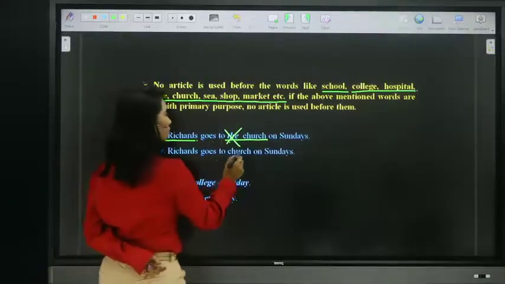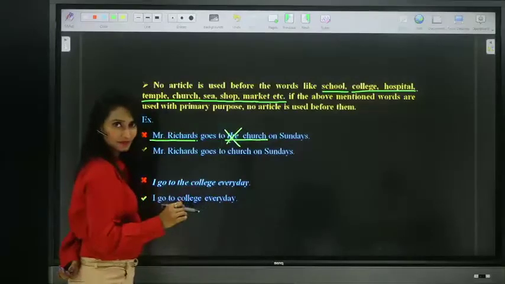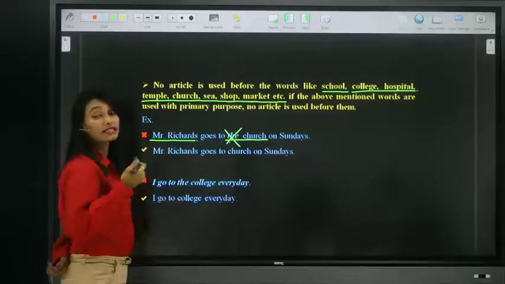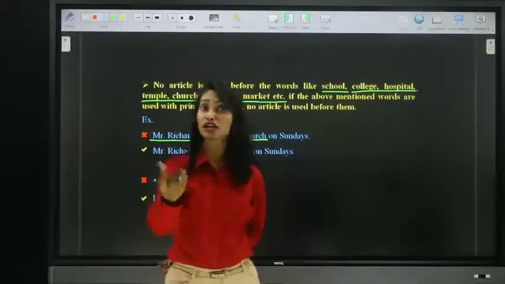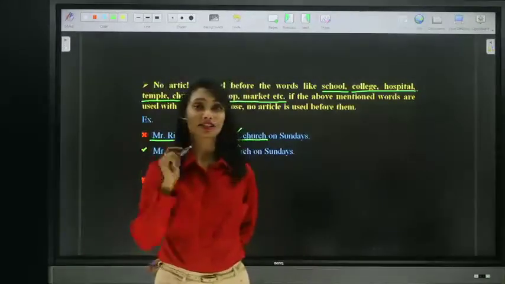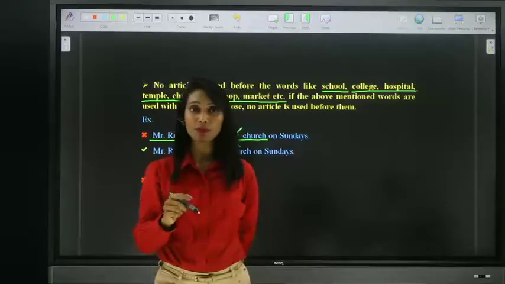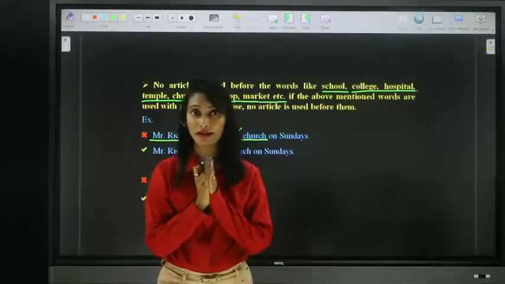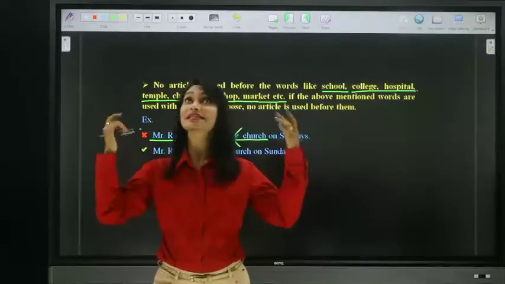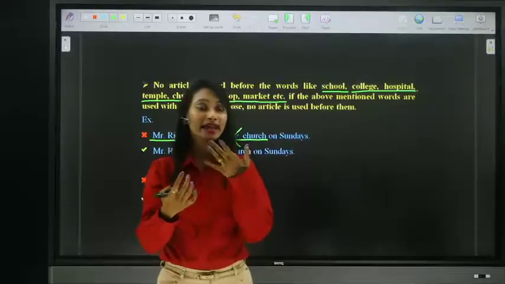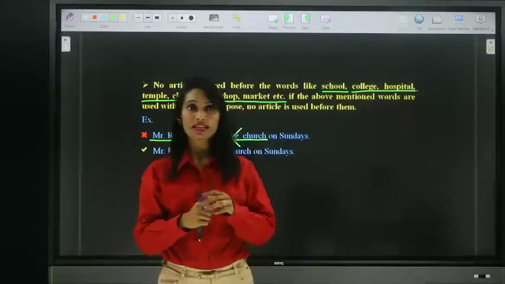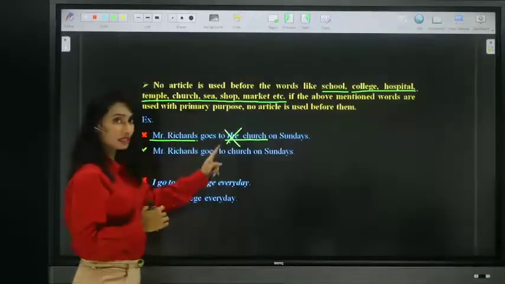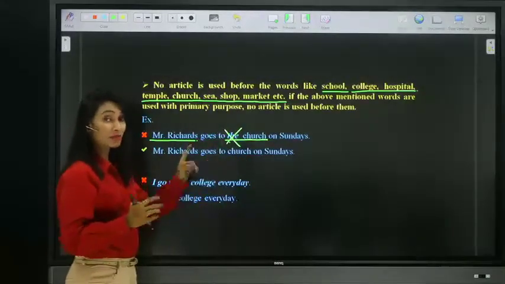Richards goes to church on Sundays. Like if you are talking in secondary purpose, last Sunday I went to the church to see the architecture. There my primary purpose is not visiting the church for praying. My primary purpose is seeing the architecture, and hence church became my secondary purpose. In secondary purpose, we can use the, but in primary purpose, no.